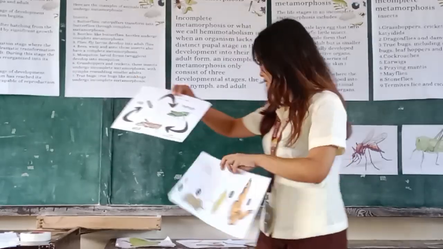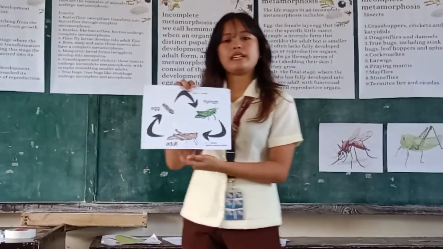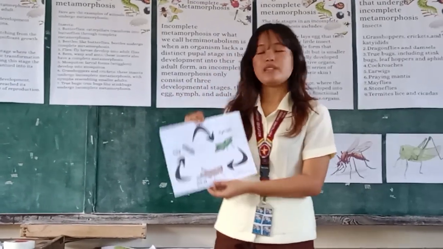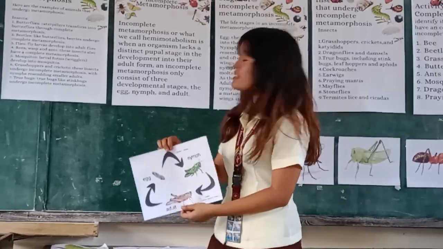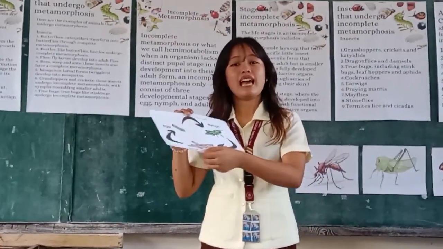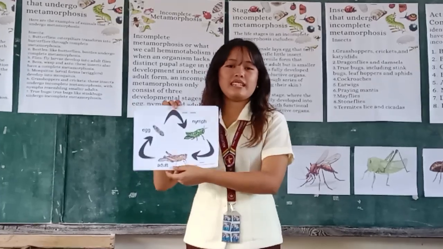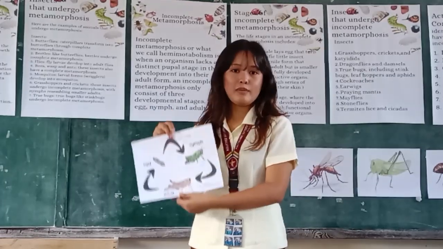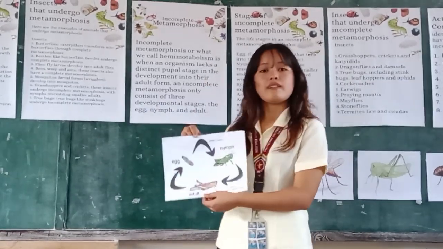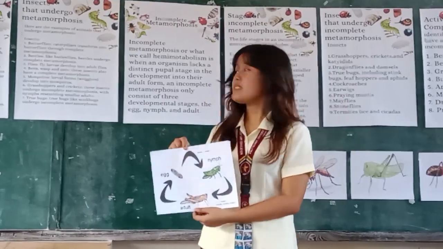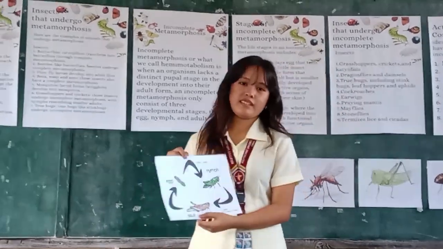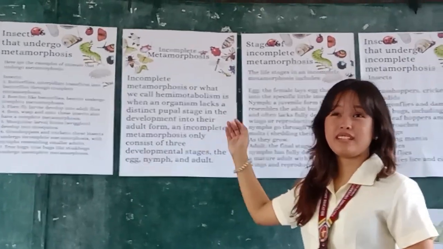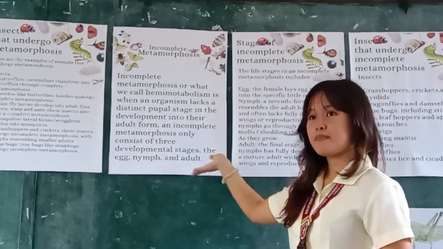Now the difference is an incomplete metamorphosis only consists of 3. Incomplete metamorphosis, or what we also call hemimetabolism, is the incomplete development of an insect that lacks a distinct pupal stage. Now that I have given you the idea, let us read what incomplete metamorphosis is. Everybody read what incomplete metamorphosis is altogether now.